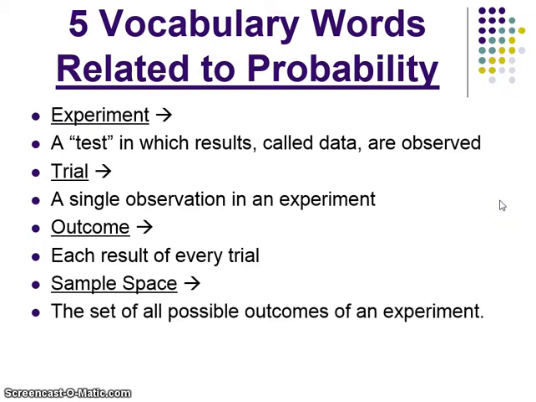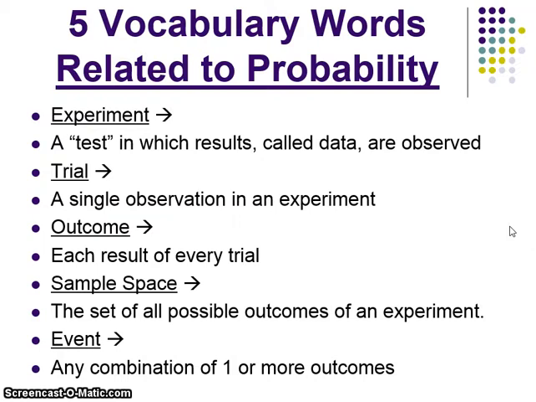A sample space is the set of all possible outcomes in an experiment. If we're talking about that coin, the possibilities are we either get heads or we get tails. There are no other possible outcomes for that experiment. An event is any combination of one or more outcomes. We could say that getting heads is an event, but we could also say something like getting tails 3 times in a row. That would be combining more than one outcome.